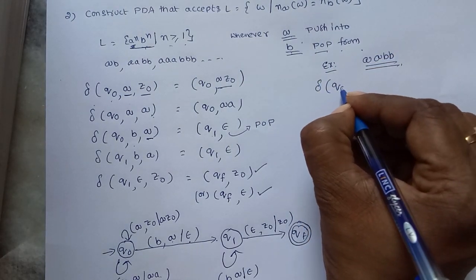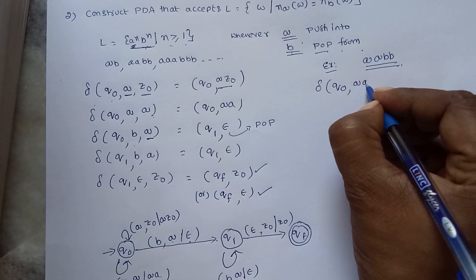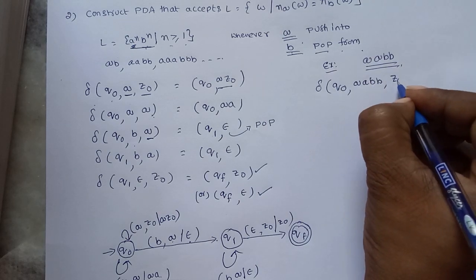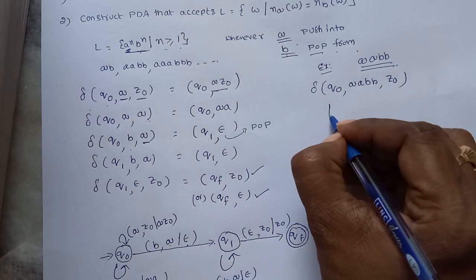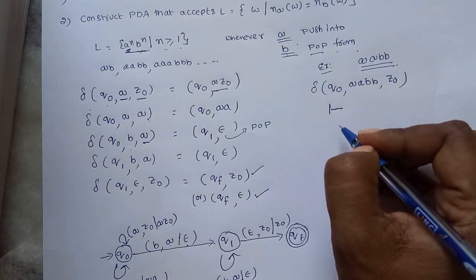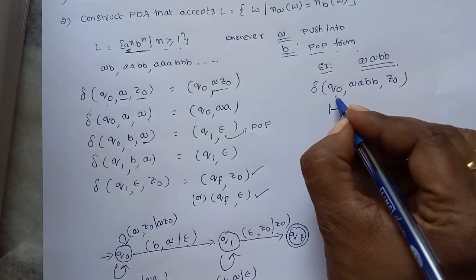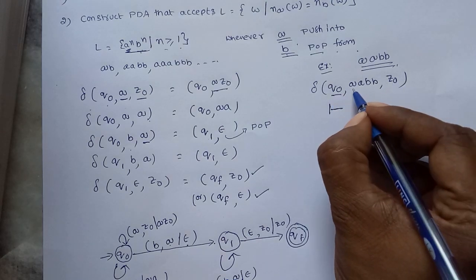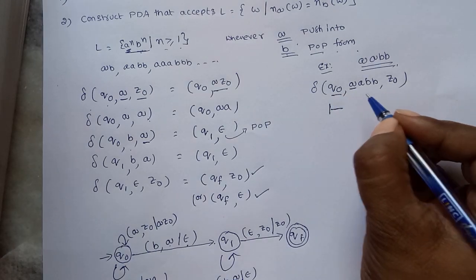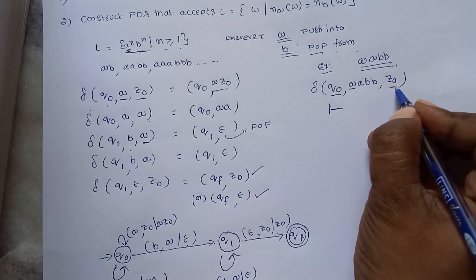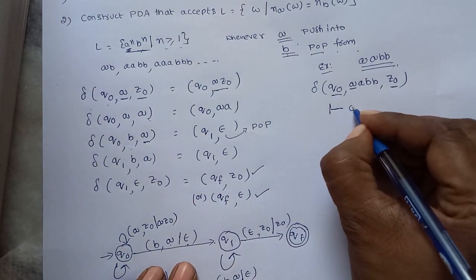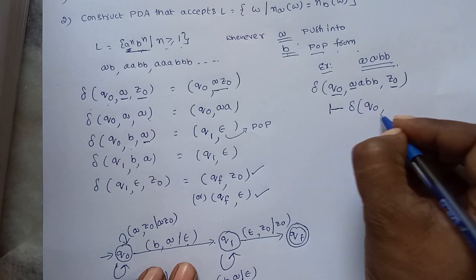Delta of Q0, AABB and Z0. This is for instantaneous description. First, Q0 on input A, and top of the stack is Z0. What happens? It moves to delta Q0.